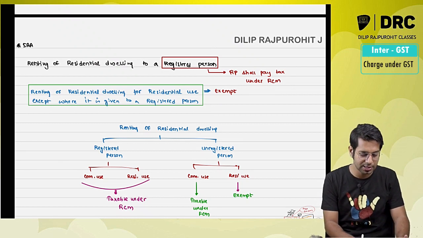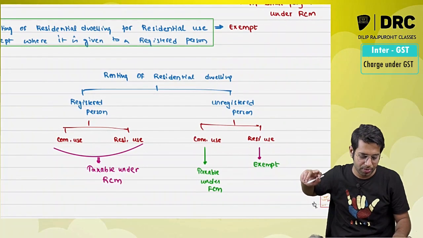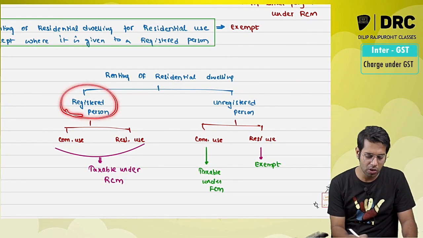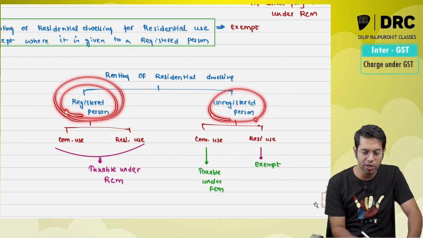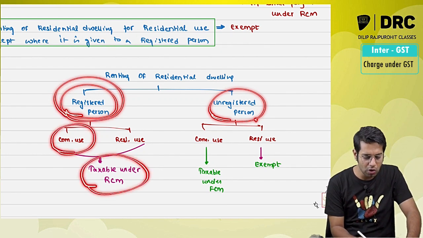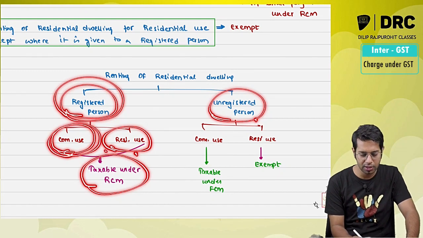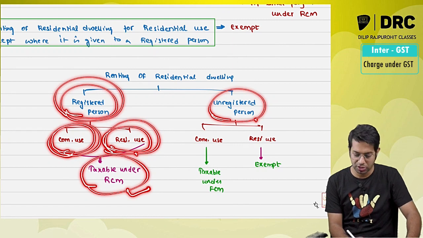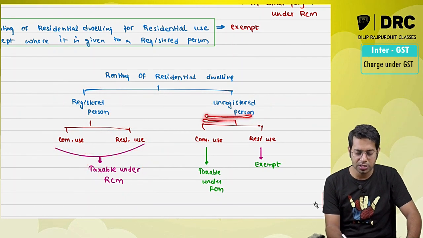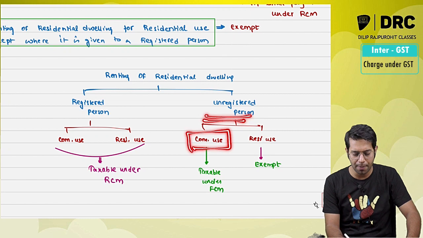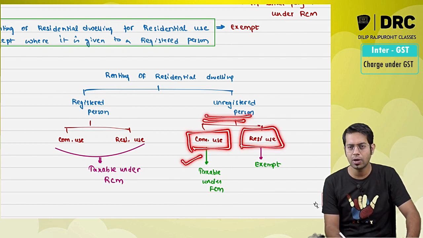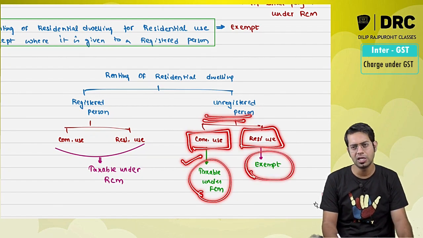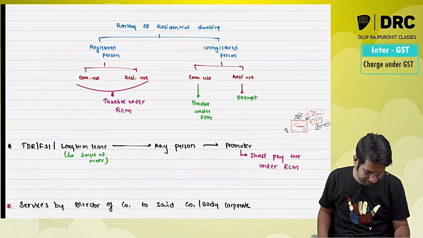So basically, if you see the crux of these two points now, renting of residential dwelling, you can rent the residential dwelling to a registered person or to an unregistered person. If you are renting it to a registered person, always reverse charge irrespective of what purpose you are renting. You can rent it for commercial purpose or for residential purpose. It is always taxable under reverse charge. However, if you are renting it to an unregistered person, then I am going to see for what purpose you have rented it. Have you rented it for commercial purpose? Yes, forward charge is applicable. If it is rented for residential use, it is anyways exempt.